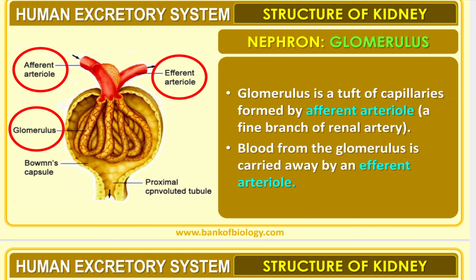The glomerulus is a tuft of capillaries formed by the afferent arteriole. This portion is called a tuft of capillaries, meaning almost all the capillaries are trapped here. The afferent arteriole is a fine branch of the renal artery. Blood from the glomerulus is carried away by the efferent arteriole, then it goes out through the efferent arteriole.